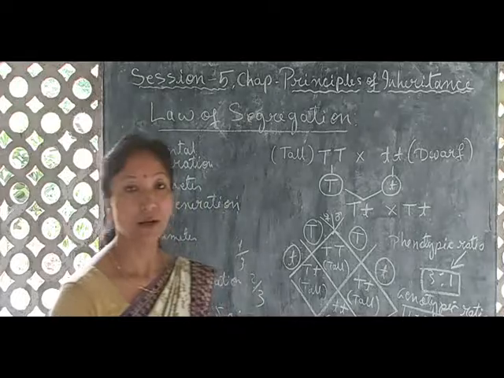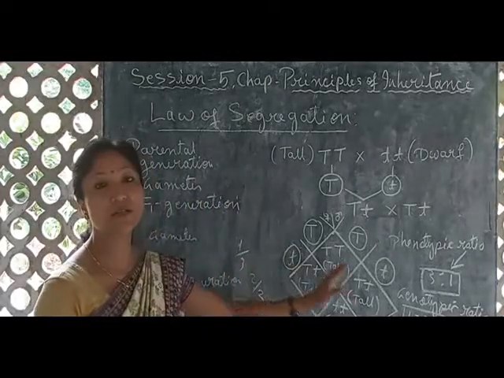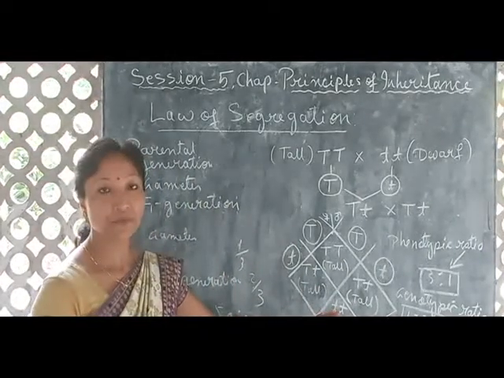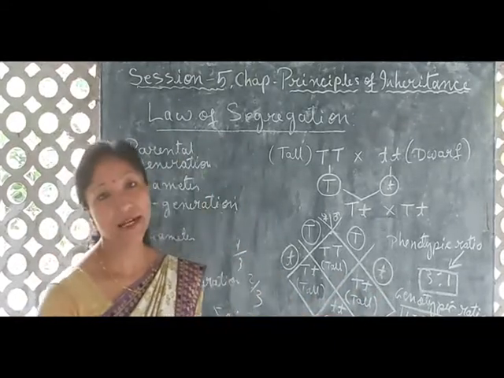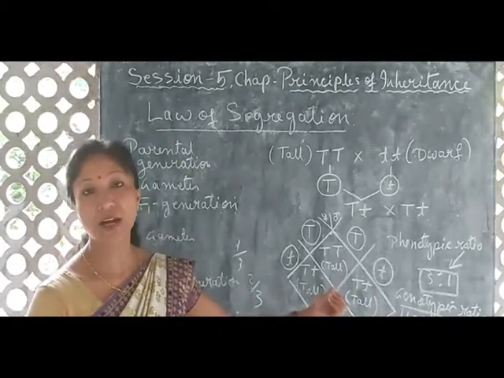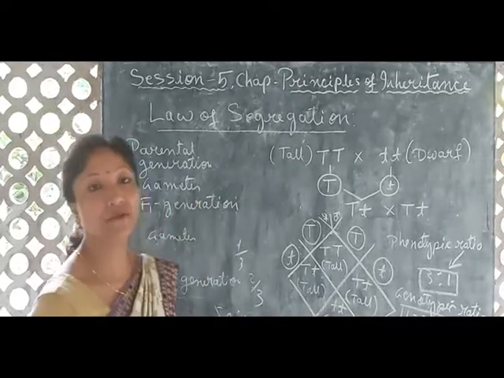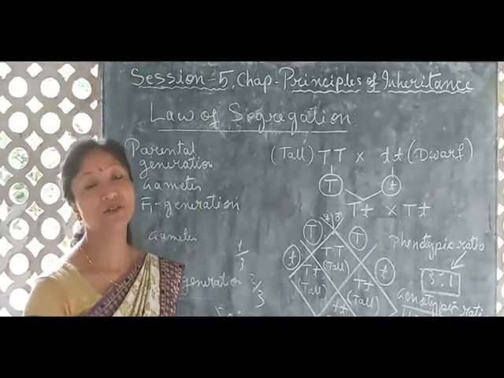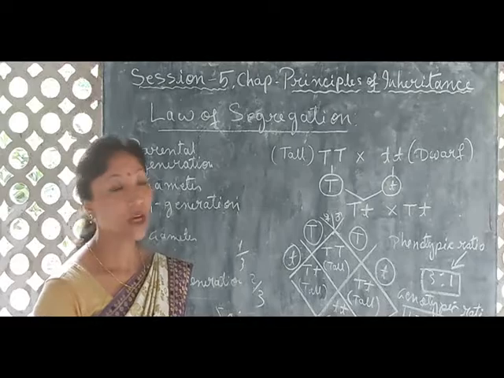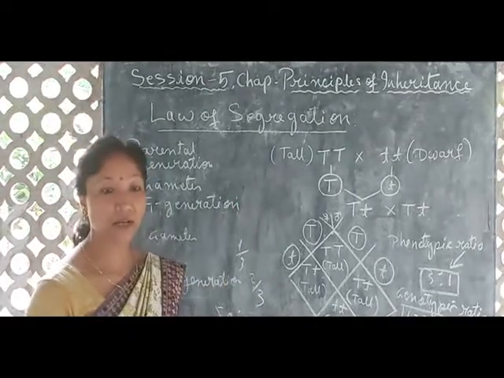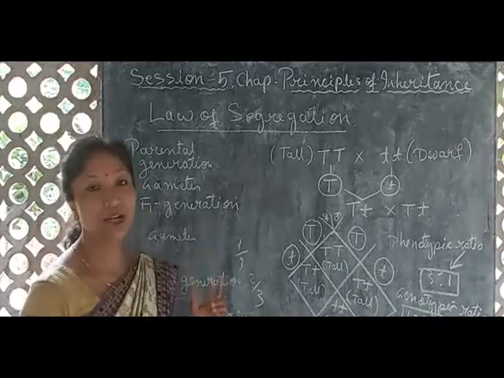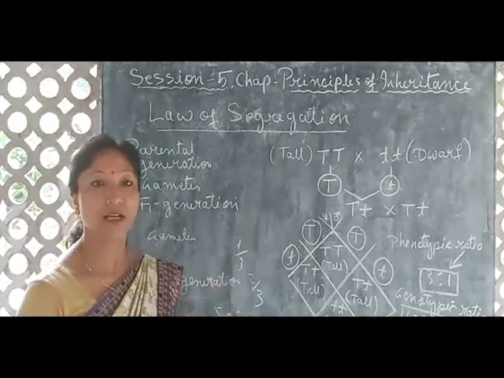1:2:1. And here we can write that in the F2 generation, 1/3 of the plants were tall, pure tall, and 2/3 of the plants were hybrid, or we can say that 50% of the plants were hybrid. Okay, so this is the law of segregation, how Mendel has explained. Now here I want to mention another important thing. It comes in exam also.